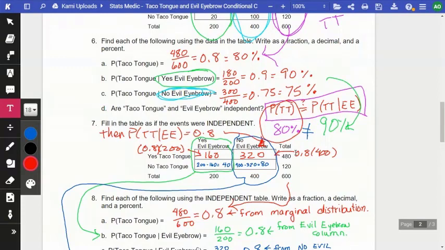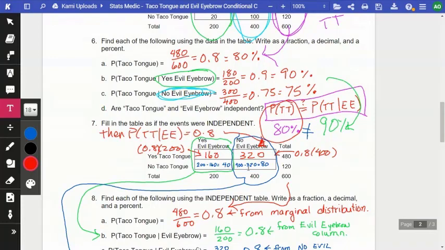So how many evil eyebrow people do we have? 200, right? What's 80% of 200? 160. That's where I got this right here. Then I said, okay, and also 80% of these 400 should be able to do taco tongue.